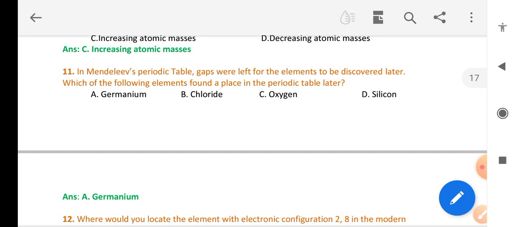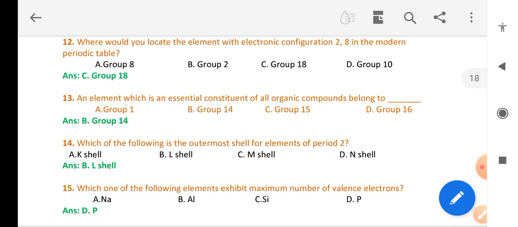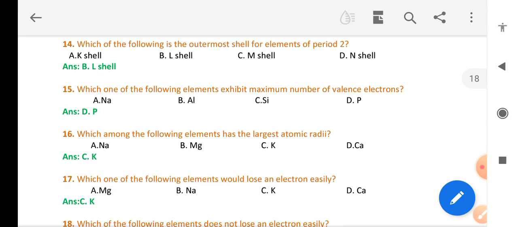Which of the following elements found a place in the periodic table? Germanium. Where would you locate the element with electronic configuration 2, 8 in the modern periodic table? It is group 18. An element which is an essential constituent of all organic compounds belongs to group 14. The outermost shell for electrons of the second period is the L shell.